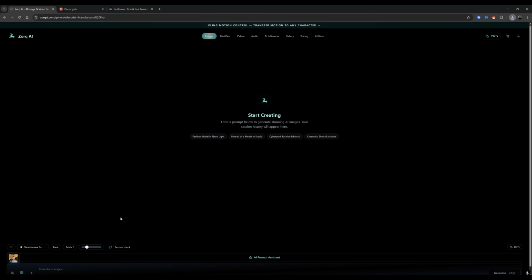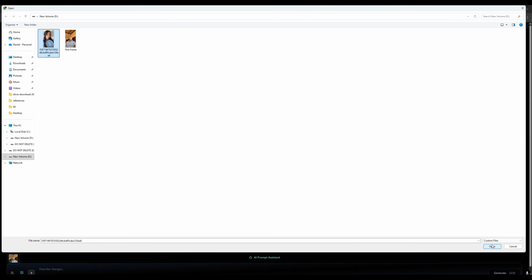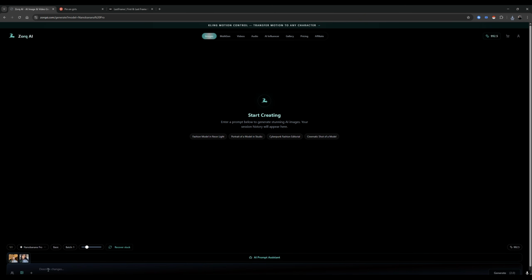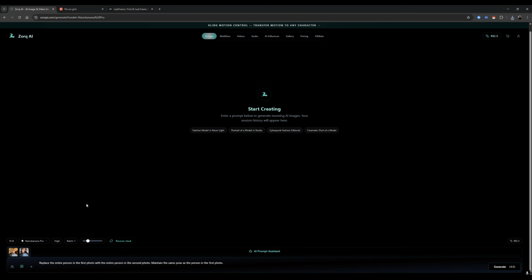And we can go ahead and put that into Zork. Right, so for the prompt, we're gonna keep it simple. This is what I always use. Replace the entire person in the first photo with the entire person in the second photo. Maintain the same pose as the person in the first photo. All right, pretty simple. And then we're gonna set the aspect ratio to 9:16 since our base motion is recorded on iPhone. We're gonna set quality to 2K, and yeah, we can generate and let it process.